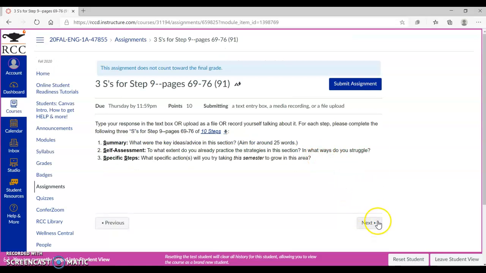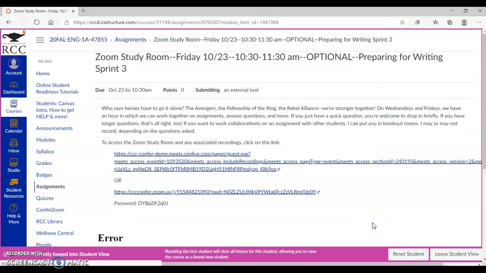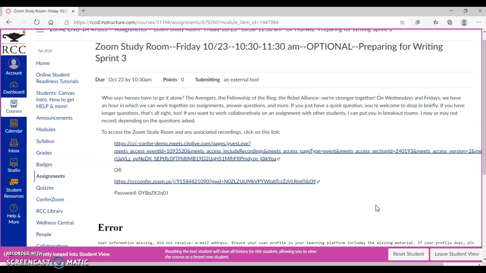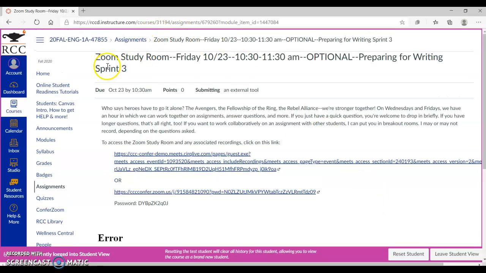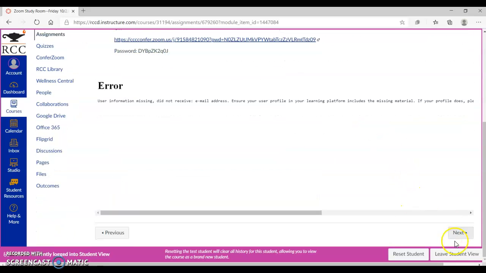We also have our normal 3 S's for step 9. We're almost done with this book. Then we have the Zoom study room for Friday, and I'm going to go ahead and keep it this time because I'm going to focus on preparing for Writing Sprint 3.